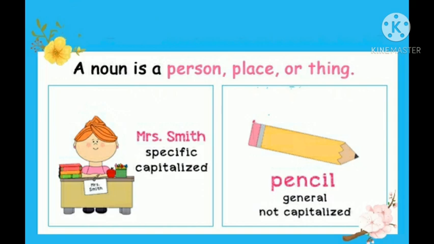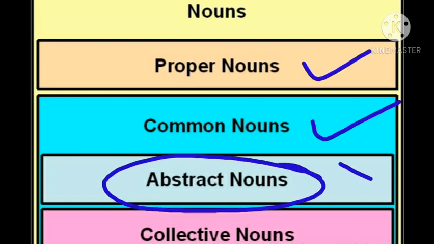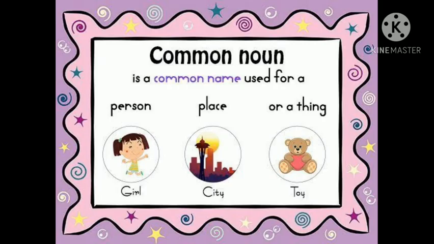Very first, I'm going to tell you what are the kinds of noun. So, noun has four kinds particularly: proper noun, common noun, abstract noun, and collective noun. Abstract noun is not in your course, and collective noun I'm going to explain you. It's really very important to understand proper noun and common noun very first. I know you know that, but I'm again giving you a short recap of this, okay?